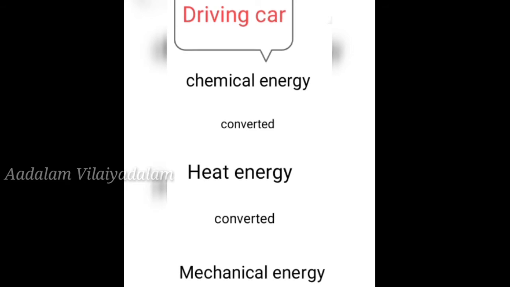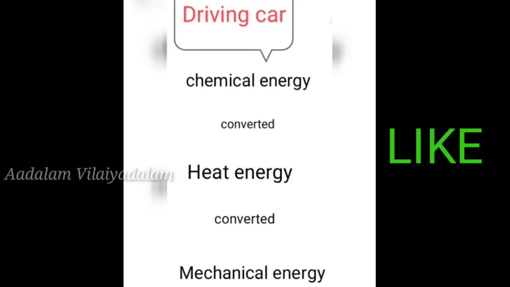So the heat energy is converted into mechanical energy.